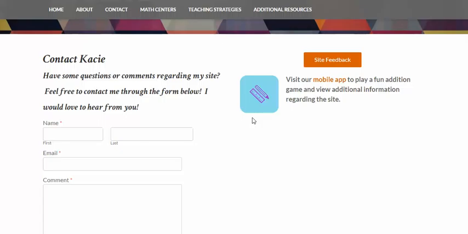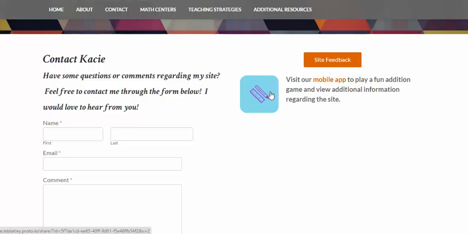Then over here on the right, we have the button for the site feedback right here in orange. If you click on this, it takes you to the Google form that's just like a basic survey about the content and the different things that are displayed on my website. So please check that out so I can get some feedback and I can make the different things on my website look a little better or just have some different information in them to make it beneficial for everyone.